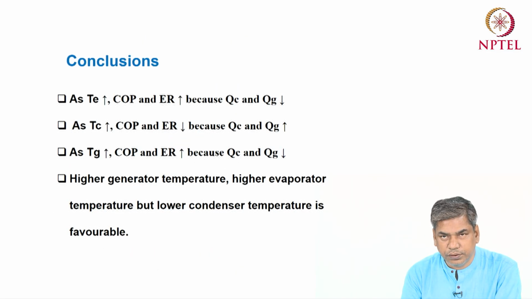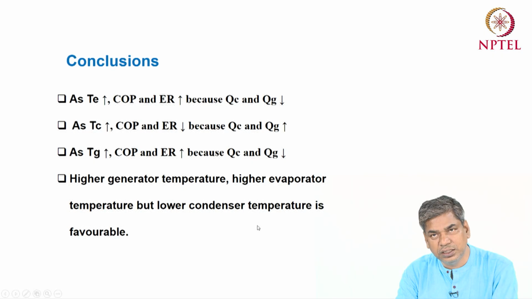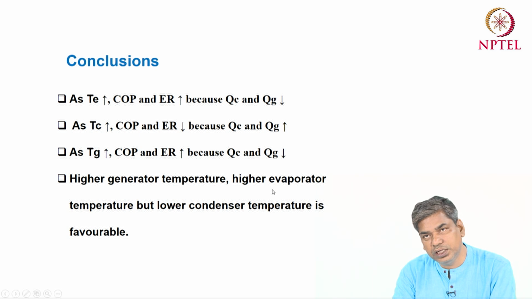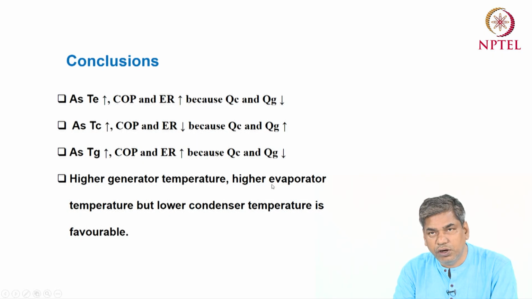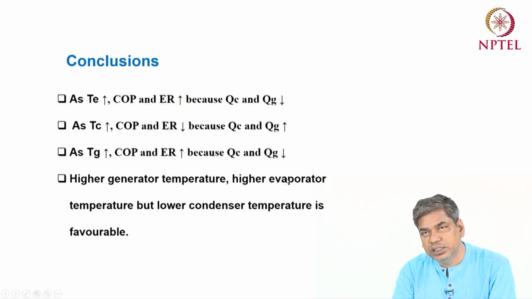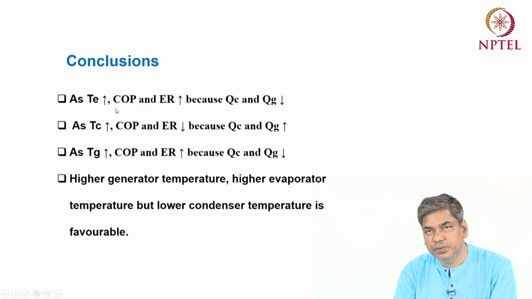Okay, so in the previous 3 slides I have discussed the performance characteristics of the ejector refrigeration system with respect to the evaporator temperature, condenser temperature and generator temperature, and what I have discussed in the previous slides can be summarized or concluded this way. So the conclusion is that for the given condenser temperature and generator temperature, if the evaporator temperature increases, then